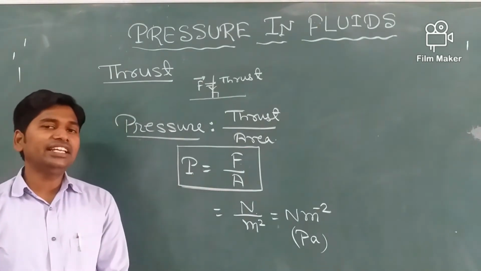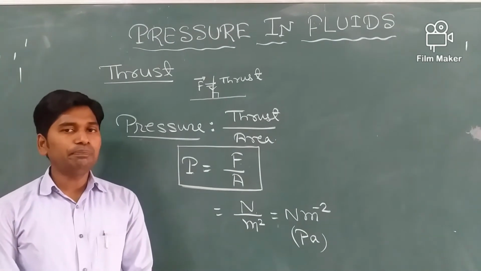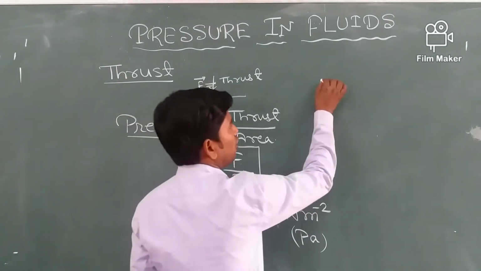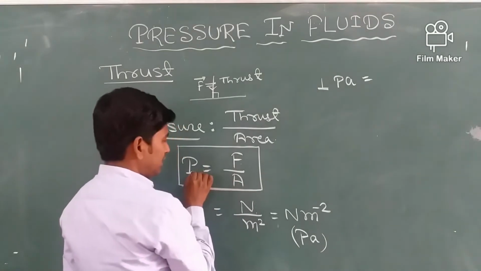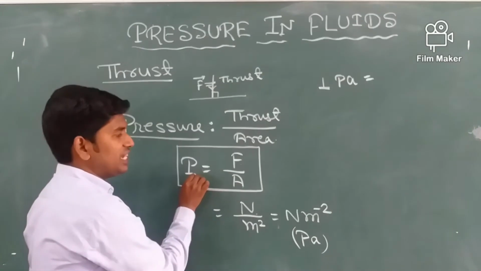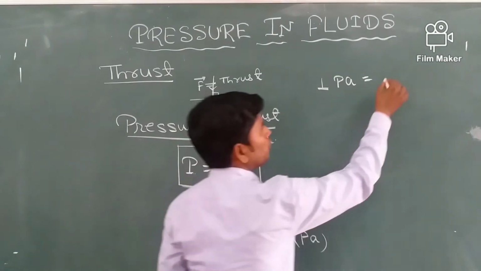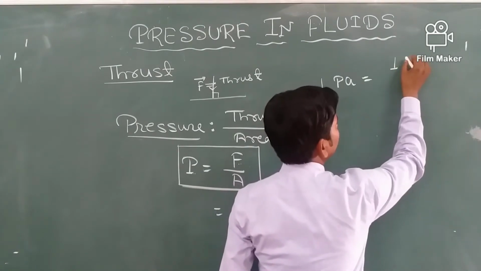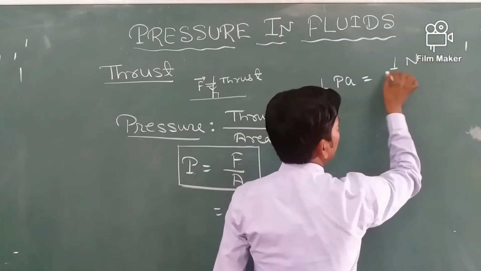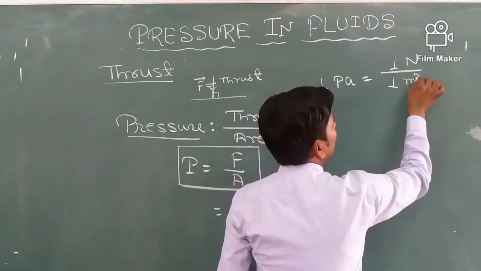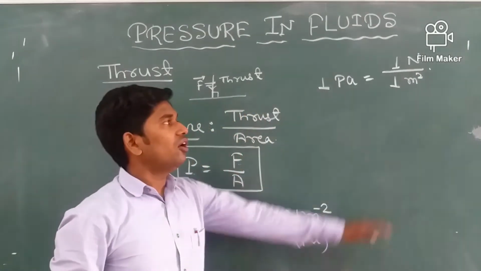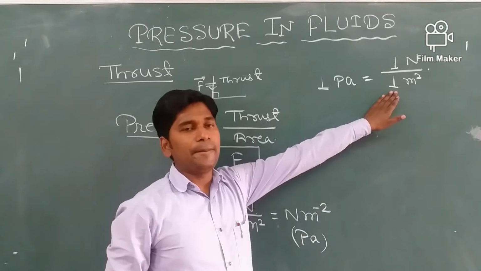Now we can define what is 1 Pascal. As I said, 1 Pascal is the pressure exerted if a force of 1 Newton acts perpendicular to a unit area.